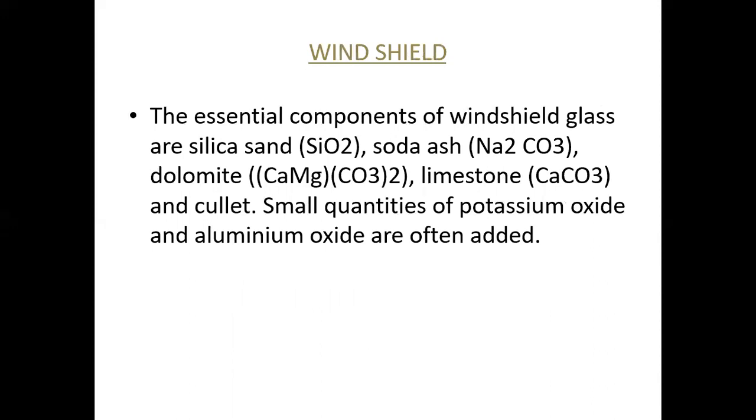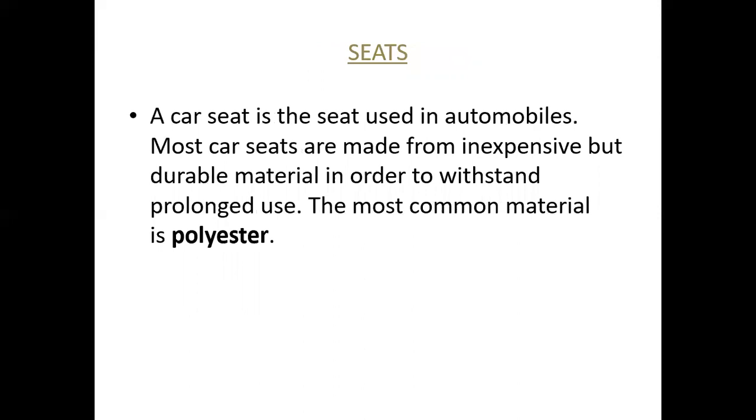The back glass and the side glasses in your car are made from tempered glass, which is popularly known as safety glass, and it is known for its tensile strength. So what are the essential components that are used in windshield glass? Silica, soda ash, dolomite, limestone. So these are the basic components that are used in windshield. Now we'll move on to the next slide, that is seats. Now what are seats made up of?